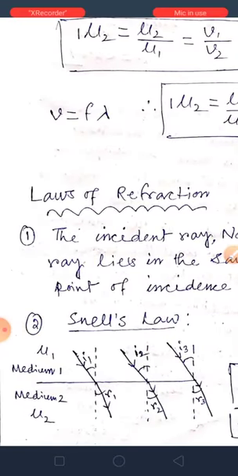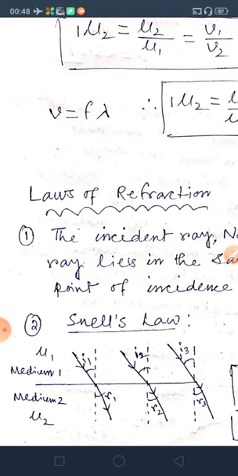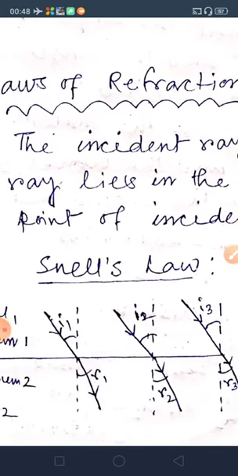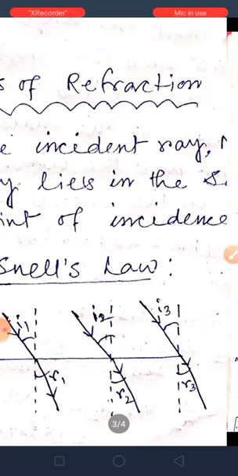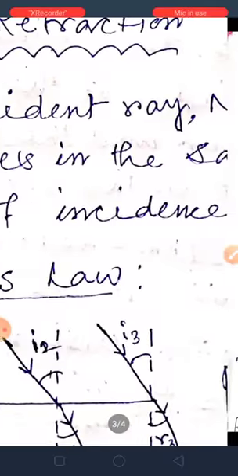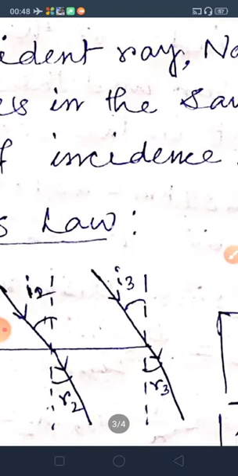Suppose there are two mediums, medium 1 with refractive index mu 1, and medium 2 with refractive index mu 2. In the first case, incident angle I1, refracted angle R1. In the second case, incident angle I2, refracted angle R2. In the third case, incident angle I3, refracted angle R3.